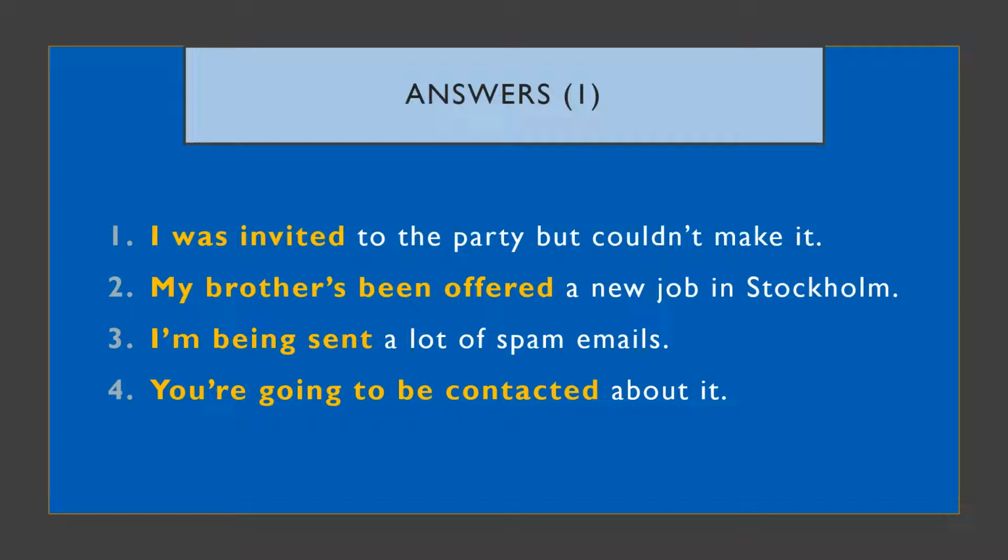Again, in the third one, me is the object, becomes I as the subject, and we've got the passive in the present continuous form. I'm being sent. And finally, you as the object simply becomes you as the subject, and then we've got the passive with the going to structure. You're going to be contacted about it.